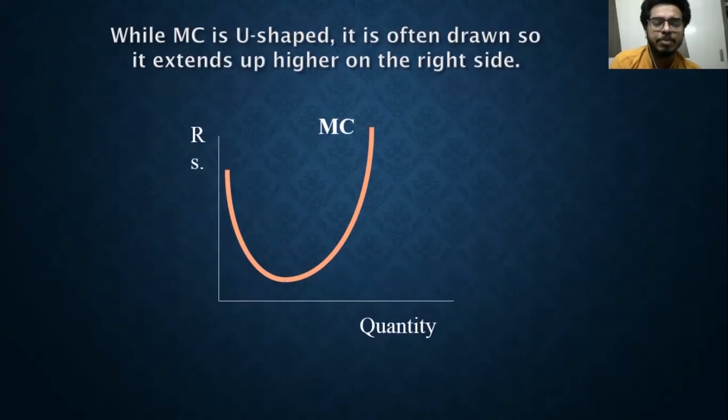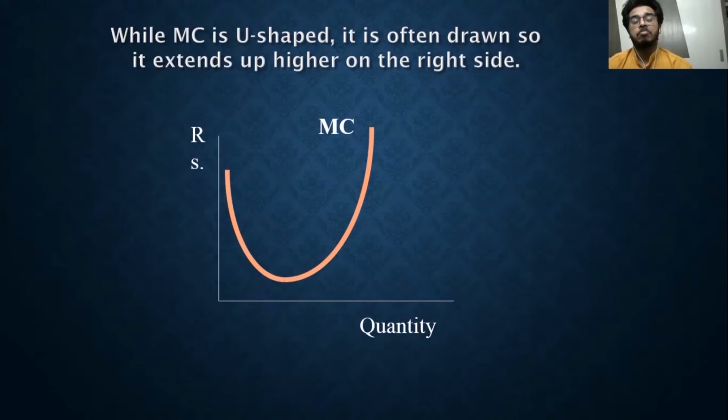Let me take a simple example. If you buy a new car or a new bike, you have seen that initially the mileage is very low and it increases. So the mileage increases with the kilometers you ride or drive. Here your quantity of production is the kilometers you are driving your vehicle.